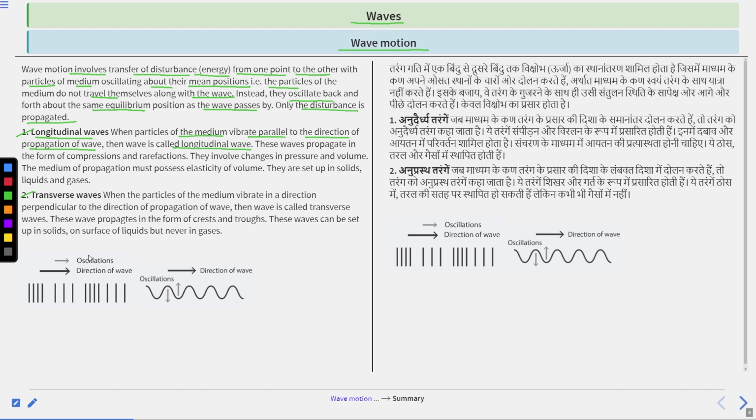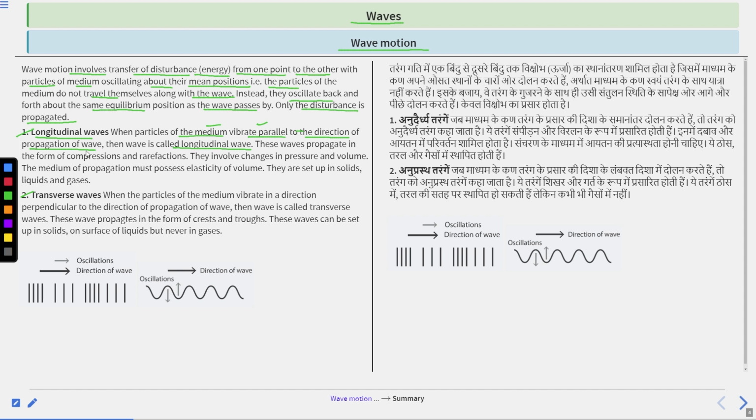Clear? The direction of the wave and the direction of oscillation are both the same, meaning the vibration of the medium is parallel to the direction of propagation of the wave.